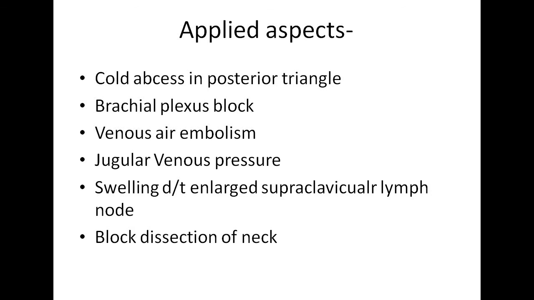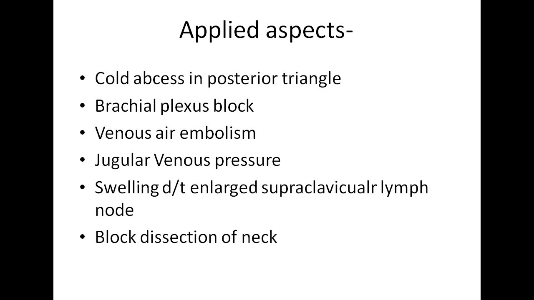The next applied importance of this region is the brachial plexus block. The brachial plexus in the posterior triangle is located below the line extending from the posterior border of sternocleidomastoid to the midpoint of the clavicle. In this region, the brachial plexus can be blocked by injection of a local anesthetic between the fascial carpet and the skin above the clavicle. So it can also be done during various surgical procedures.